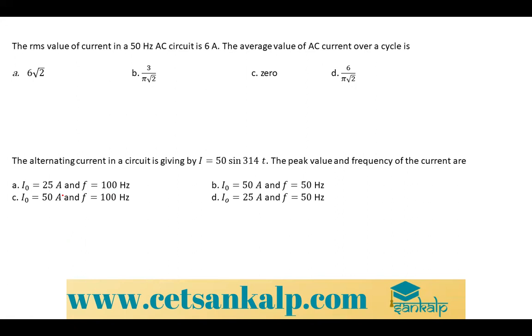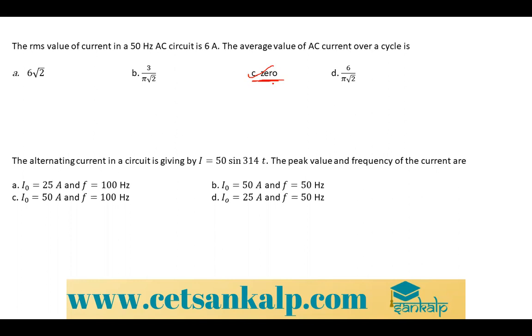The average value of AC current over a cycle will be 0. Please remember that. That is based on the concept.